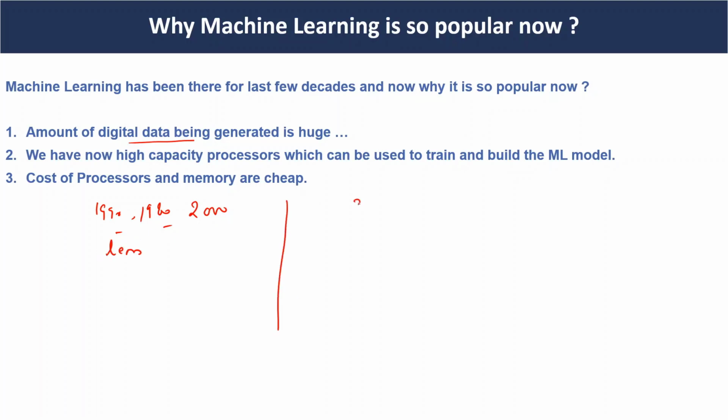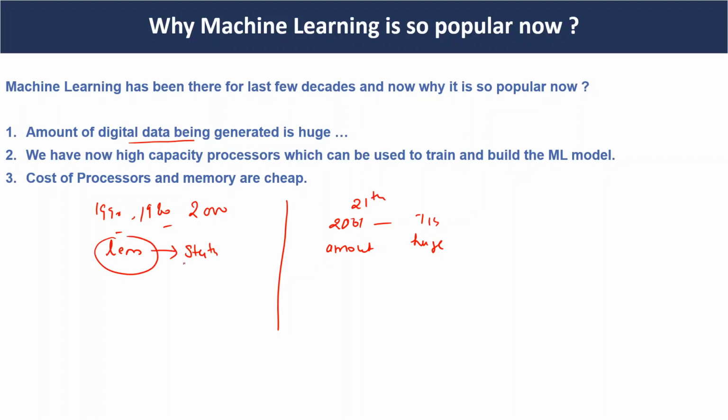If we talk about the 21st century, from 2001 till now, the amount of data currently being generated is very huge.